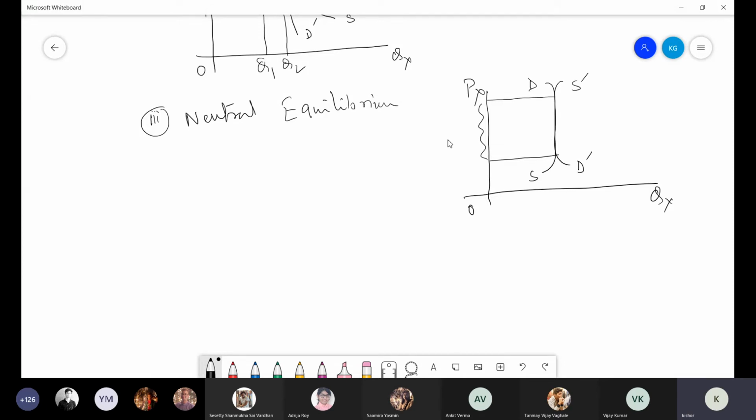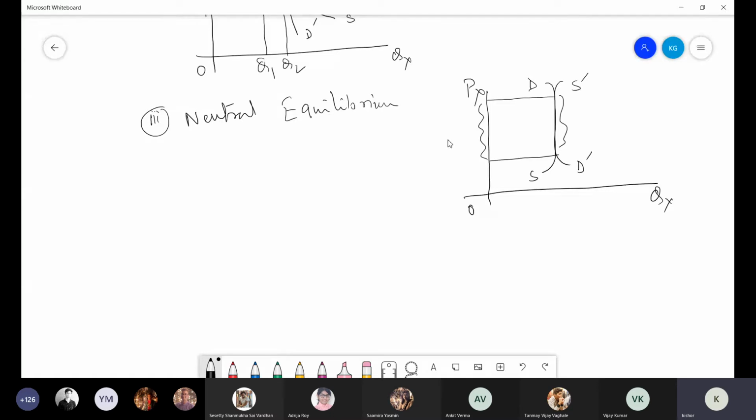When demand and supply curve coincide over a range of price, in this particular range, although there may be change in price, there is no change in equilibrium position. Although there may be change in price in this particular range, there will not be change in equilibrium position. Equilibrium position remains neutral in this particular range.